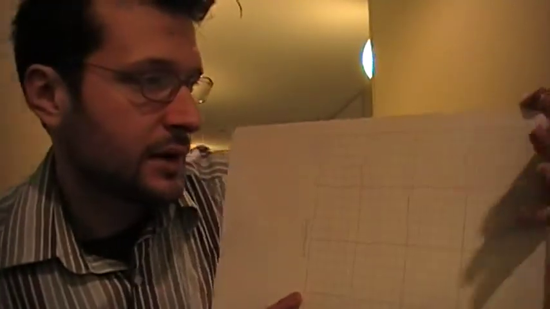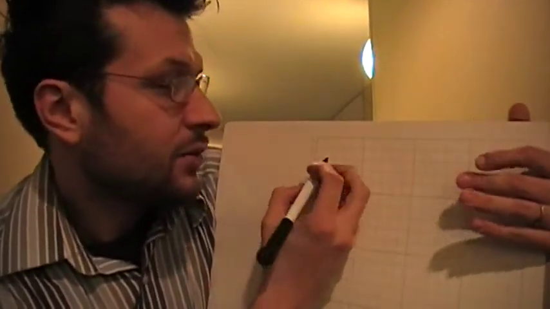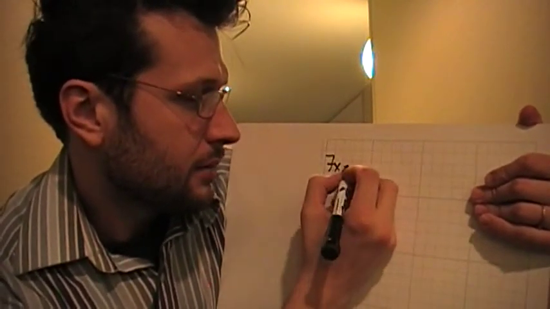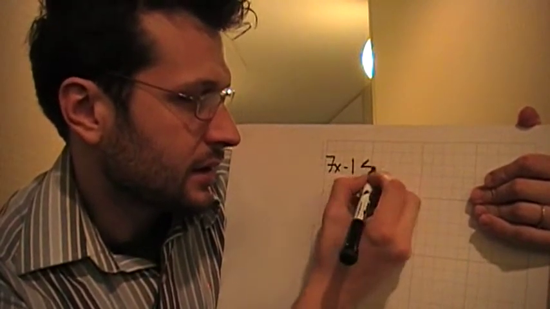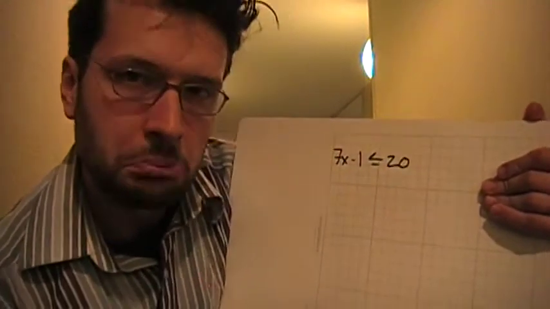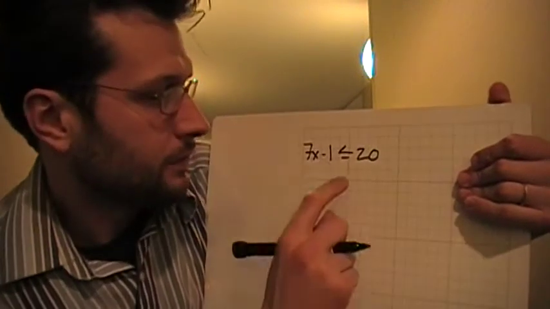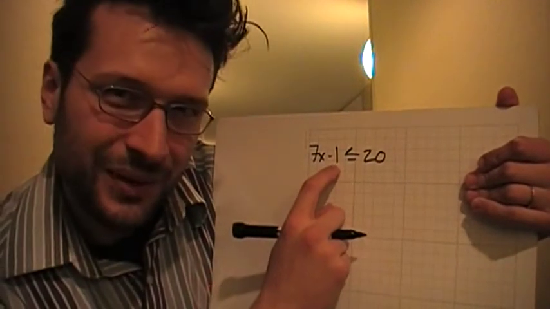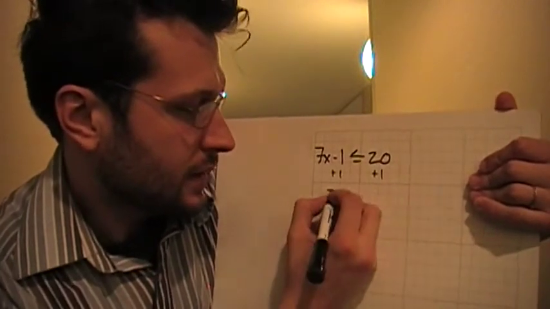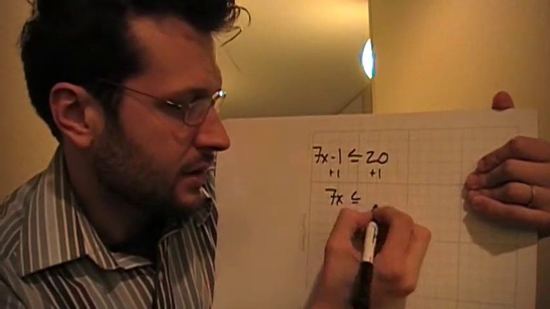Once you go through and solve, you get a solution, then you can put it on a number line. So I'm going to do one like that real quick and just graph the solution. You're going to be doing that on your homework today. So if we were to have, let's say, 7x minus 1 is less than or equal to 20, we're going to solve it, and we're going to graph it. If they subtract 1, then I'm going to add 1. So I'll add 1 to both sides. Plus 1, 7x is less than or equal to 21.